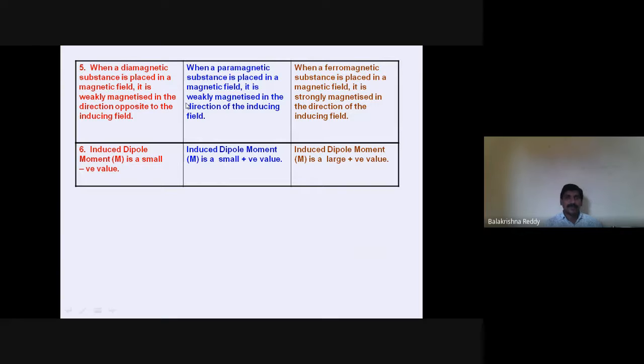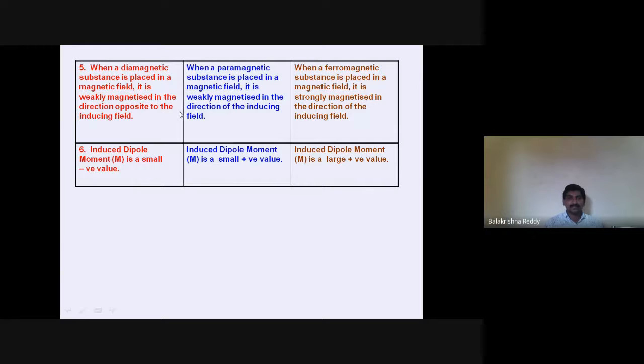But coming to paramagnetic materials, if they are placed in a highly intensified magnetic field, they are magnetized but not like ferromagnetic materials. Now, when a ferromagnetic substance is placed in a magnetic field, it is strongly magnetized in the direction of the magnetic field.